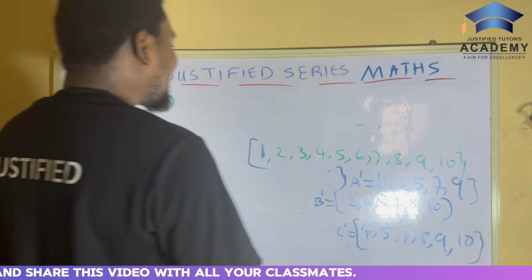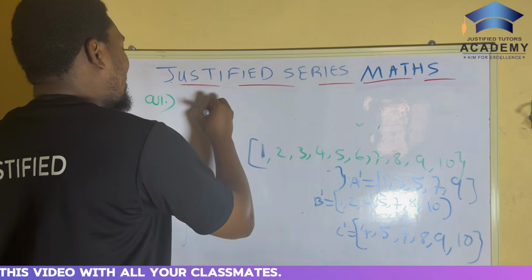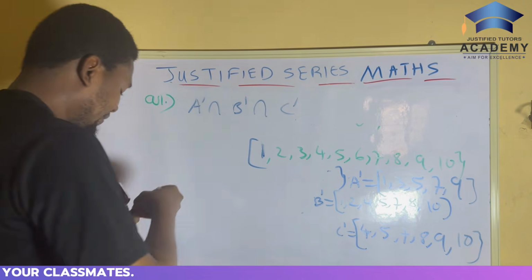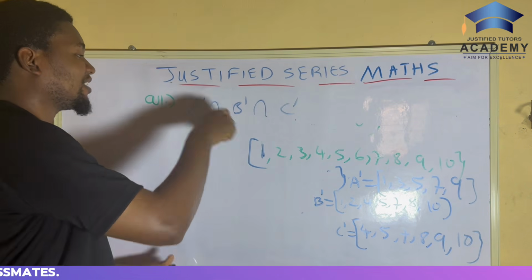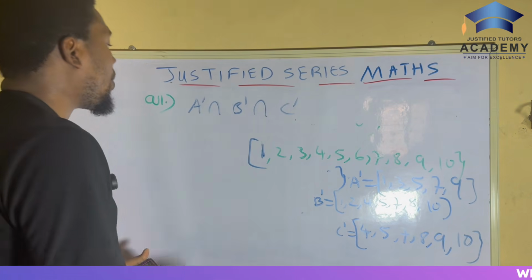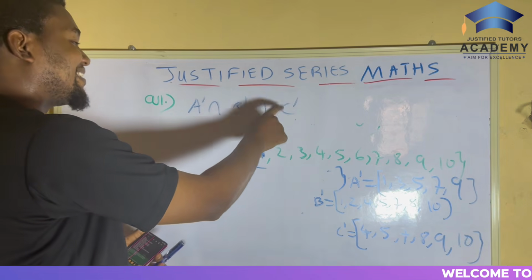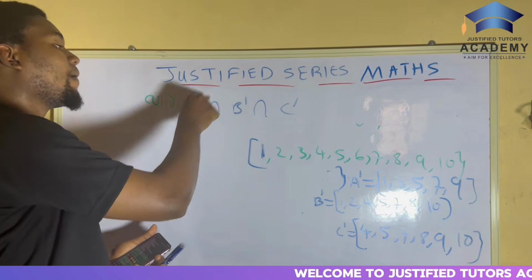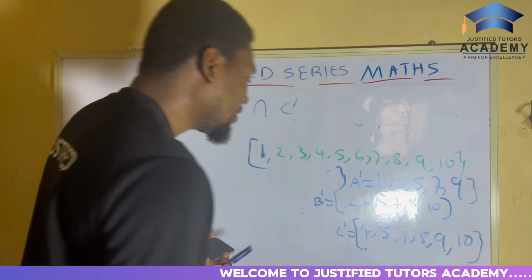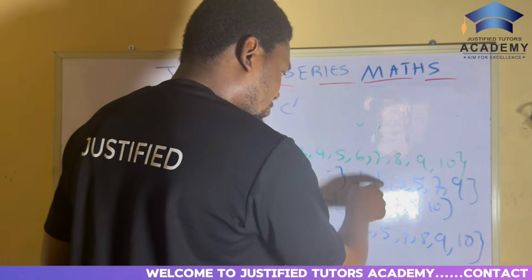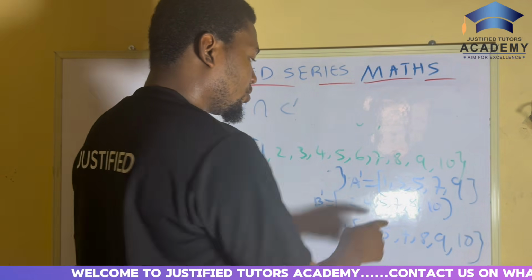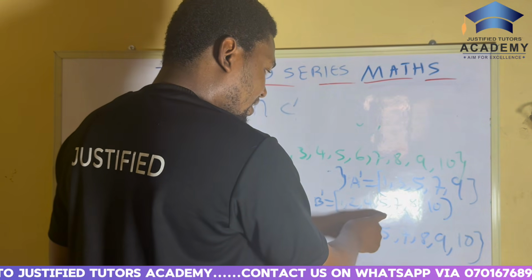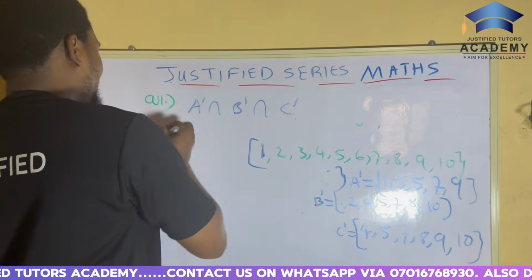The question now says find A complement intersection B complement intersection C complement. Now, what does intersection mean? It means what do all of them have in common. What do A complement, B complement, and C complement have in common? This one has 1, this one has 1, so it doesn't have 1. Wrong. 3, no 3 here. Wrong. 5, there's 5 here. So therefore, 5 is the first one.